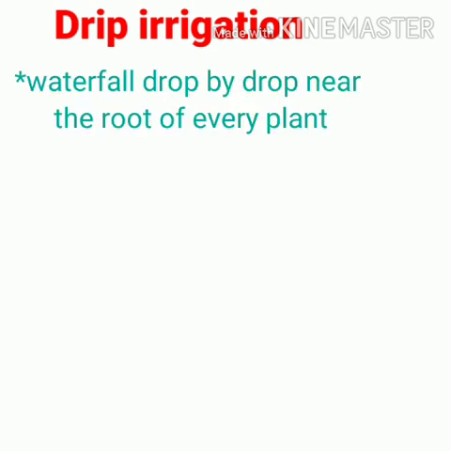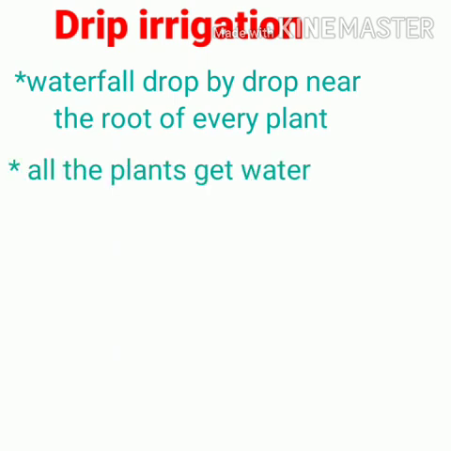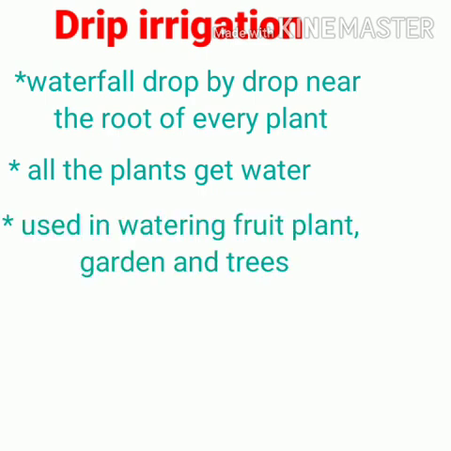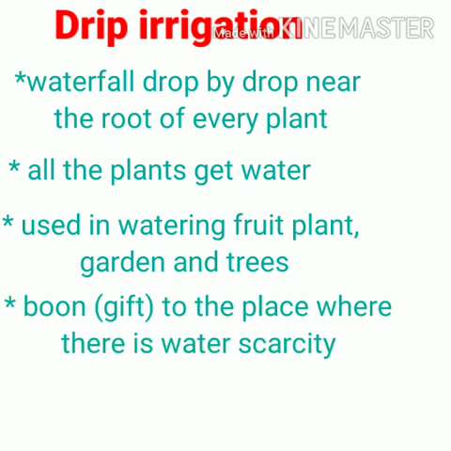Next, drip irrigation. Drip means small drop. The water falls drop by drop near the root of each and every plant, so that all the plants in the field will get water. Mostly this method is used in watering fruit plants, gardens and trees. It is known as a boon. Boon means gift to the places where there is water scarcity.